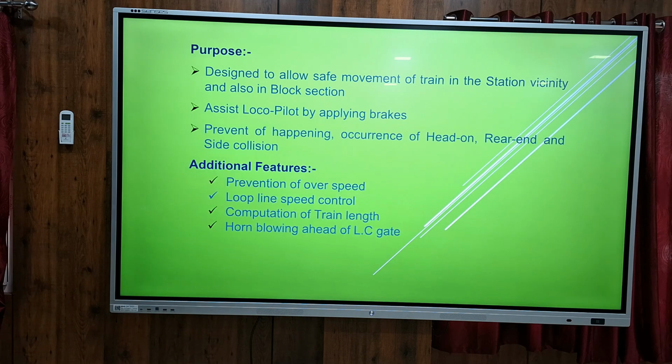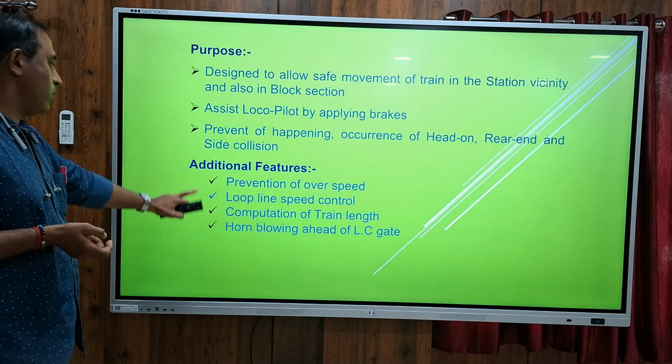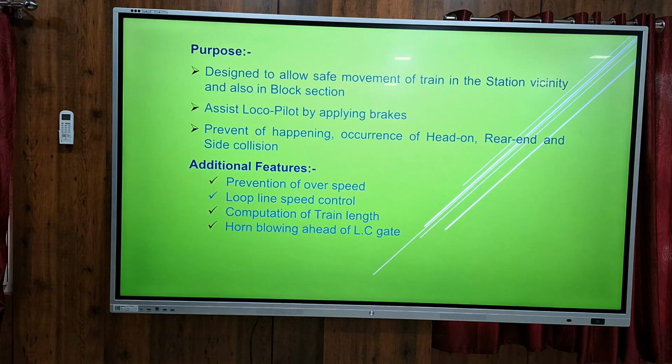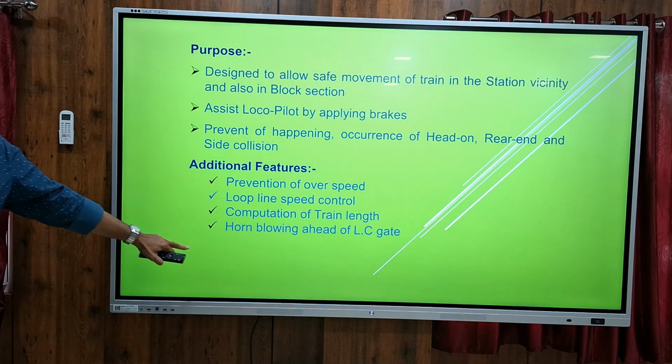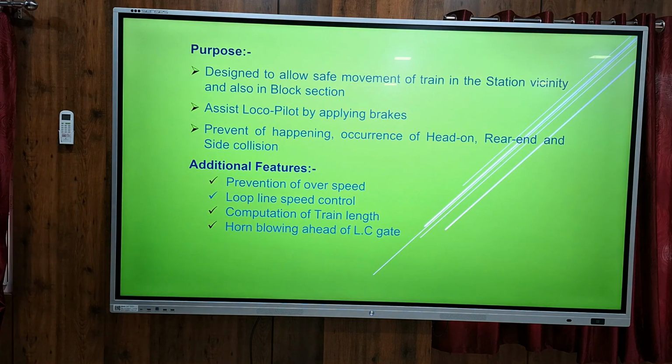These are some of the features of KAVACH. It is designed to allow the safe movement of trains in the vicinity and in the block section, to assist the loco pilot by applying brakes against head-on, rear end, and side collisions. In addition to this, KAVACH will monitor prevention of overspeed, loop line speed control, computation of train length, and blowing of the whistle at LC gates, etc. These actions KAVACH will automatically perform without the intervention of the LP.